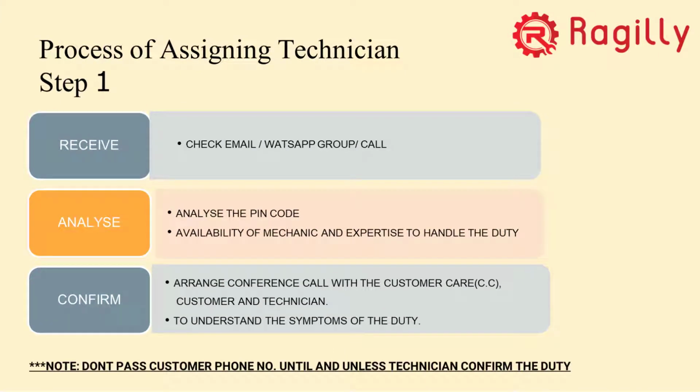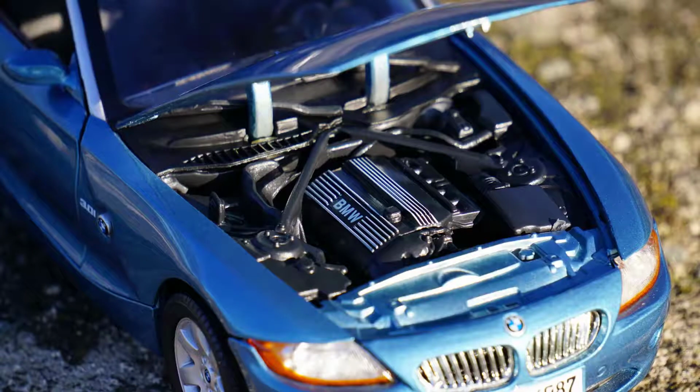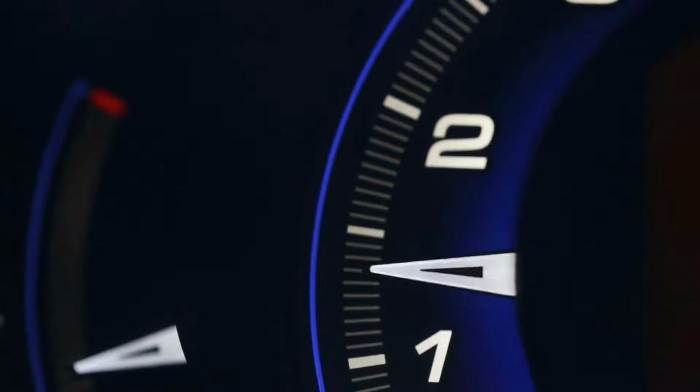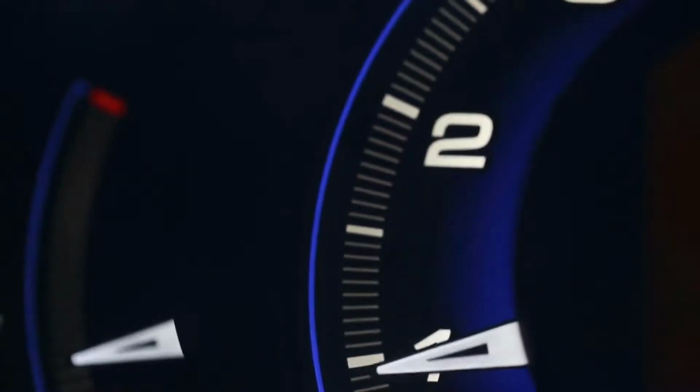So first action is you have to analyze the pin codes which have been given, whether we really have an available mechanic on those particular pin codes, right? Also we need to check whether you have the expertise of the mechanic. For example, if the duty came like car is not accelerating, as we can see in the screenshot, this is how the duties are going to come.